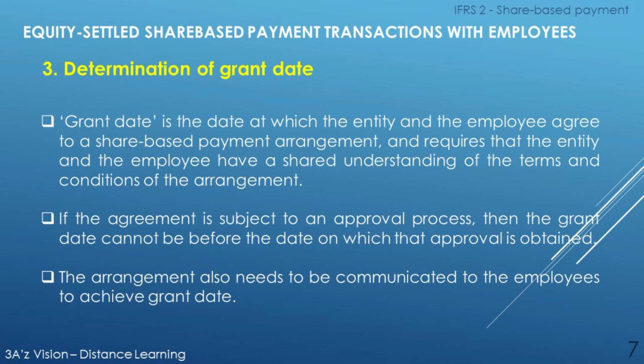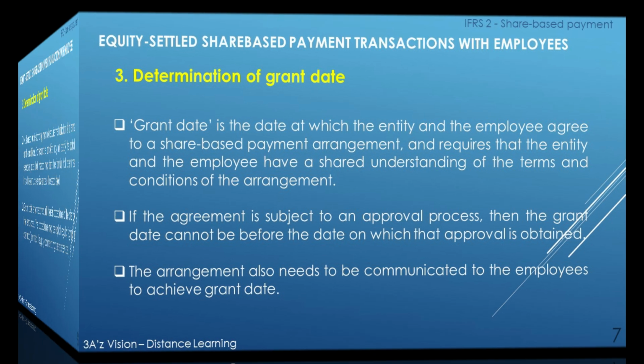Number 3, determination of grant date. Grant date is the date at which the entity and the employee agree to a share-based payment arrangement and requires that the entity and the employee have a shared understanding of the terms and conditions of the arrangement. If the agreement is subject to an approval process, then the grant date cannot be before the date on which that approval is obtained. The arrangement also needs to be communicated to the employees to achieve grant date.